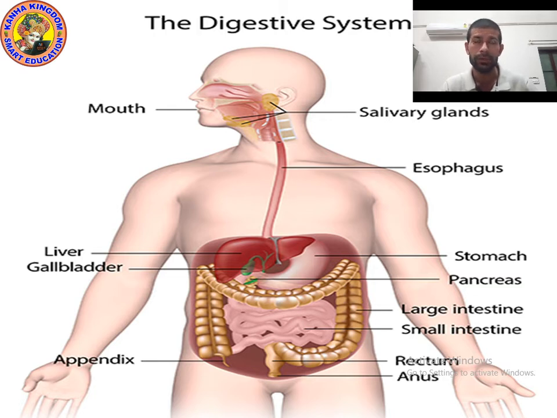And we also had seen an overview of the digestive system. Let's begin again. Digestive system. As you can see in the picture on the screen, there are different parts of the digestive system. You can see the mouth and the salivary glands. Can you see the picture of the mouth? And the salivary glands?